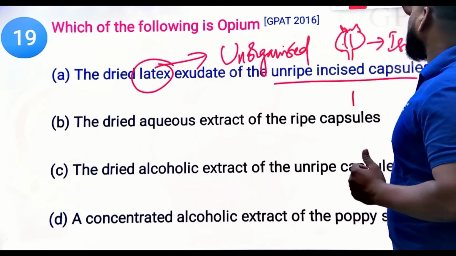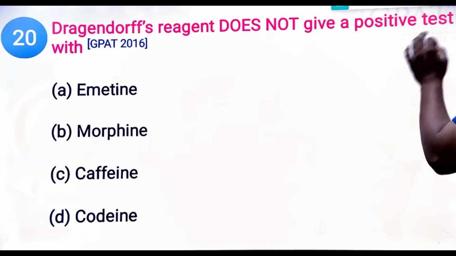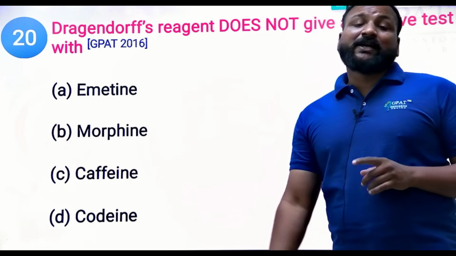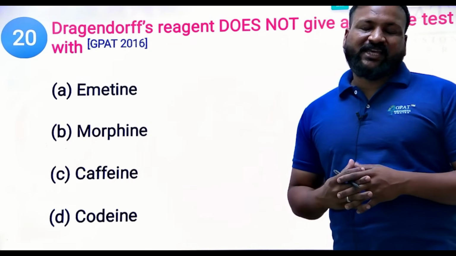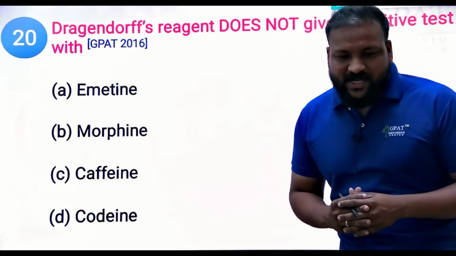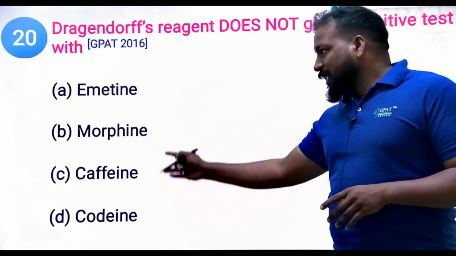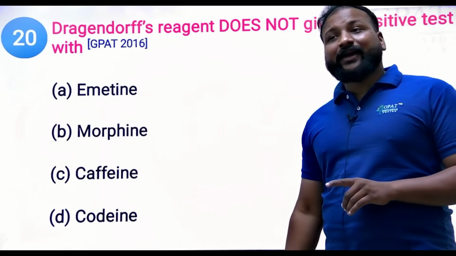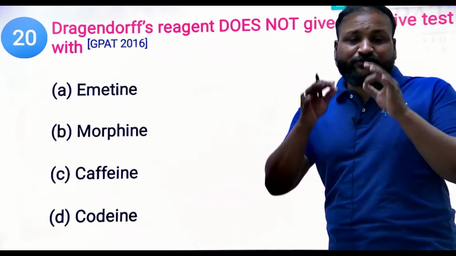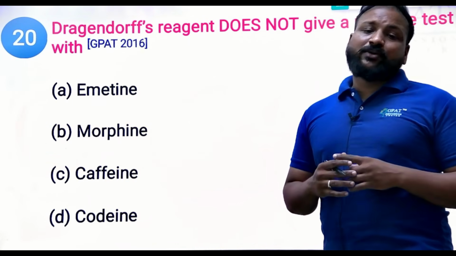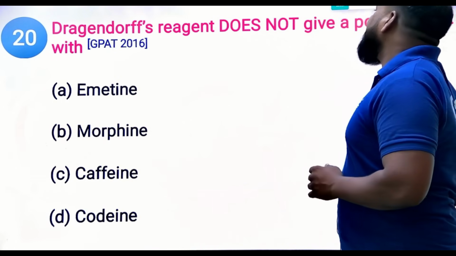Yes. Next question. Dragendorff's reagent does not give a positive test with which of the following? GPAT 2016 question. Emetine, morphine, caffeine, and codeine. So what is the right answer here? Undoubtedly, the right answer we have already discussed. All are alkaloids, and even though the Dragendorff test is a common basic test for the confirmation of alkaloid presence, one compound does not respond. One chemical constituent never responds to this test. That is undoubtedly caffeine.